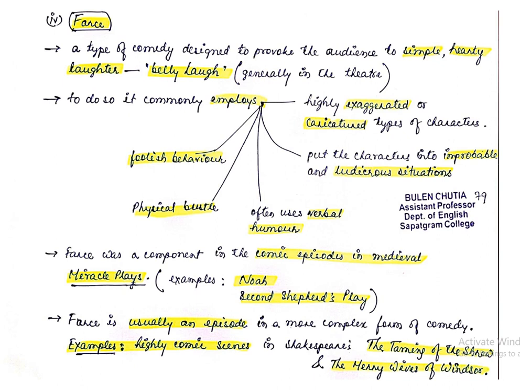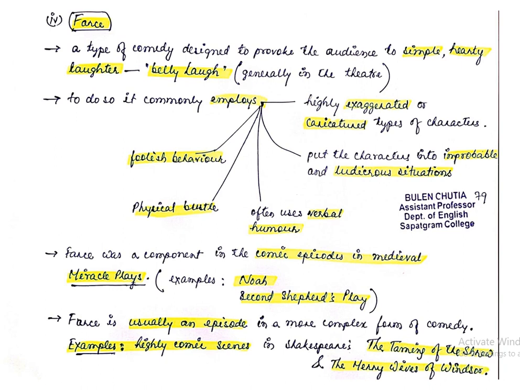Farce was actually a component, a comic episode, in the medieval miracle plays as well. For example, in plays like Noah and the Second Shepherds' Play, we can find some episodes where we laugh very loudly and get some kind of relief. Such comic episodes are being introduced.